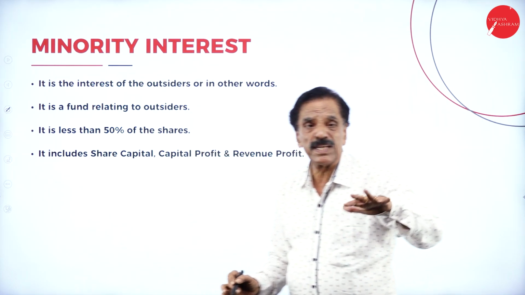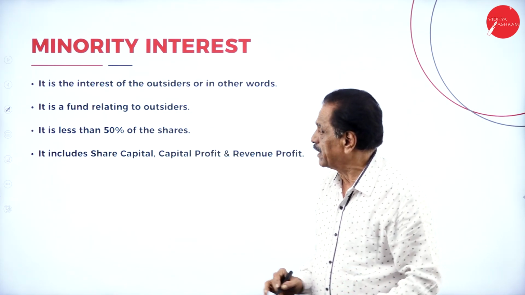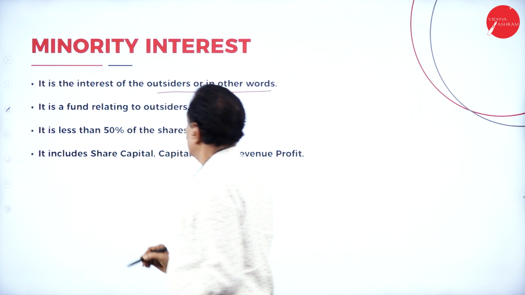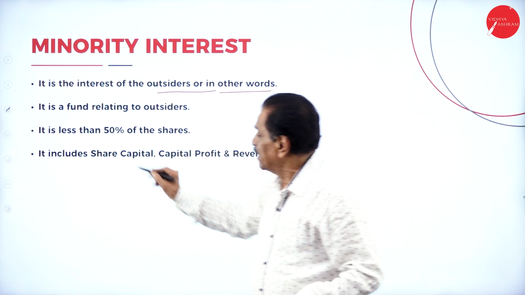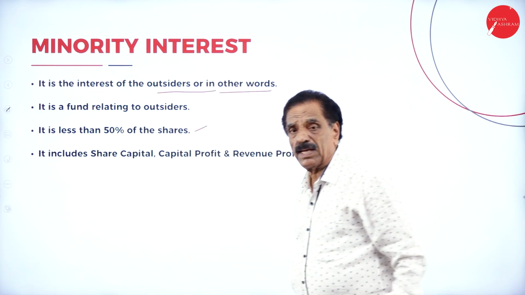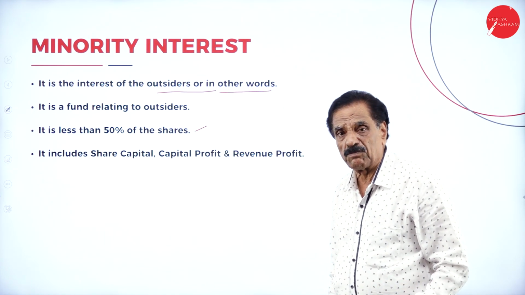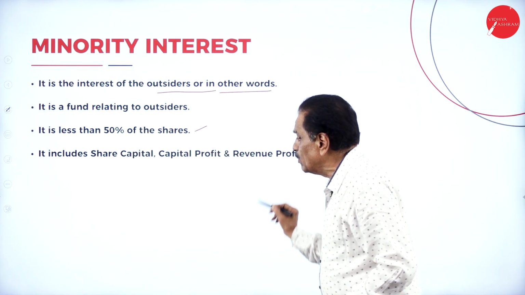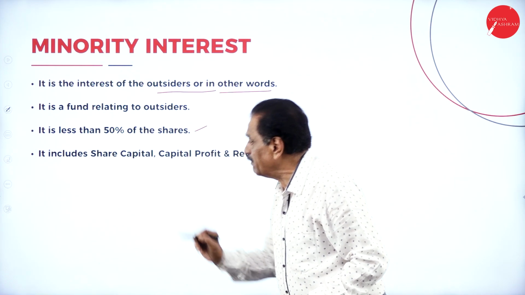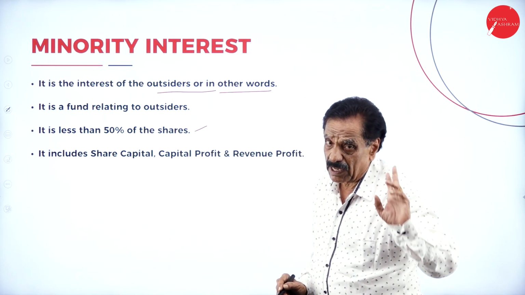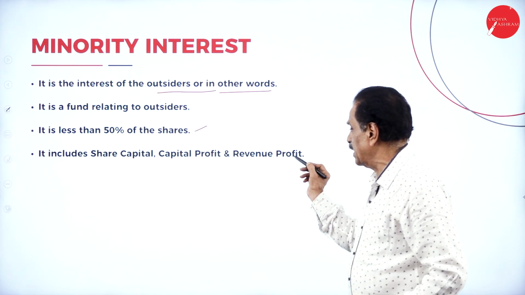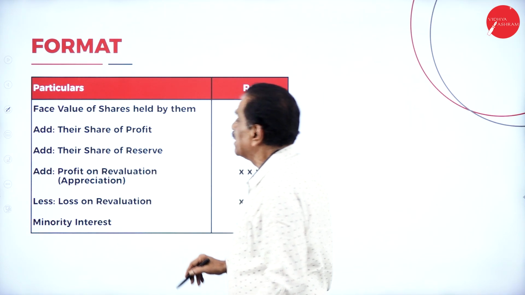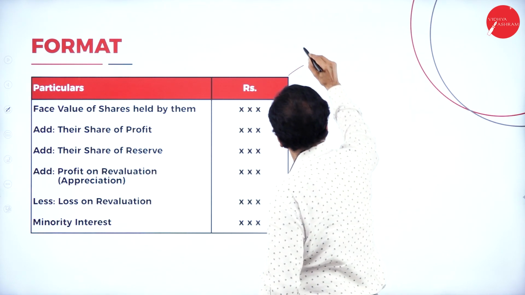Minority interest means subsidiary company interest. It is the interest of the outsiders, or in other words, it is a fund relating to outsiders, meaning the subsidiary company. It is less than 50% of the share because the major share goes in favor of the holding company. It includes share capital, capital profit and revenue profit. So they have their share of capital, their share of capital profit, and their share of revenue profit. There is one formula for that. This is the minority interest. How to calculate this is for 5 marks.